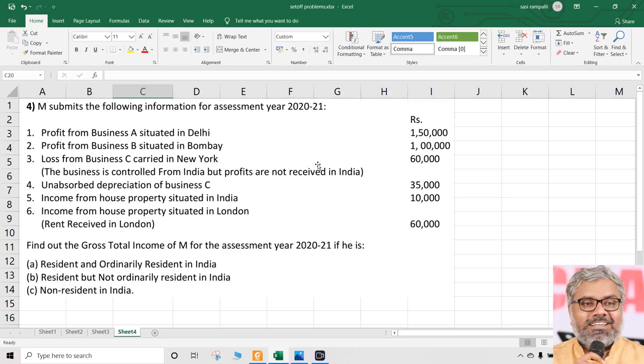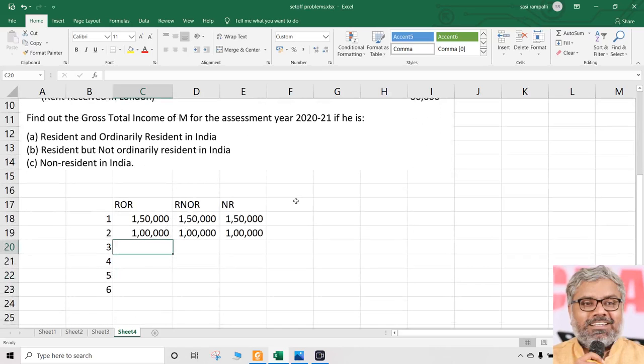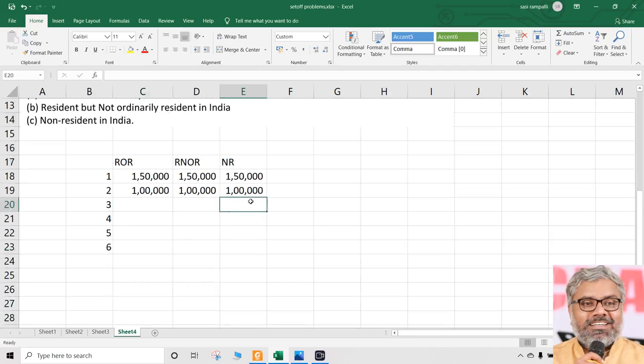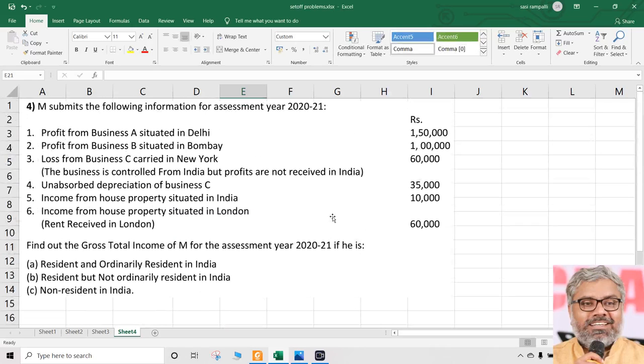So if it was positive rather than negative, it would have been taxable for ROR and RNOR. If it was positive, it was not taxable for NR at all. Why? Since the business is carried on in New York and there are no profits which are received in India.